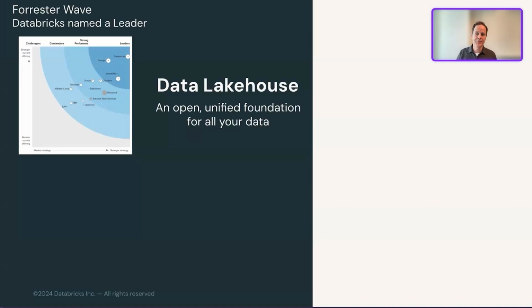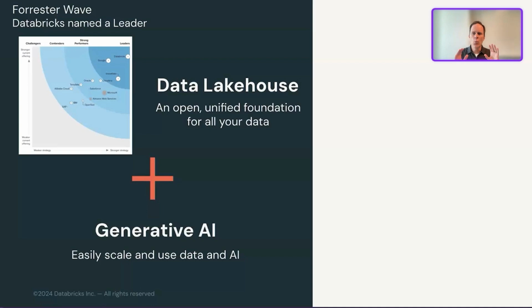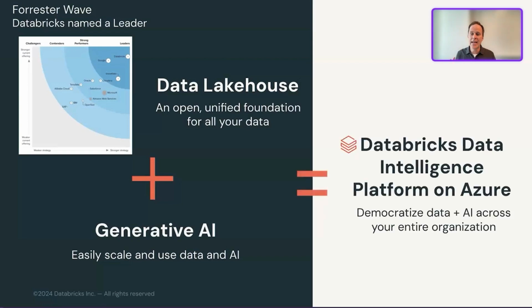And just recently, Azure Databricks was named a leader in the Lakehouse Forrester Wave. Now, when you take the lakehouse foundation and you add generative AI and AI things to it, we believe it fundamentally changes things. Because the lakehouse was already the simplest architecture for managing data at scale across a variety of applications, and GenAI makes each piece easier and more powerful. And we call that combination the Data Intelligence Platform, the Databricks Data Intelligence Platform on Azure.